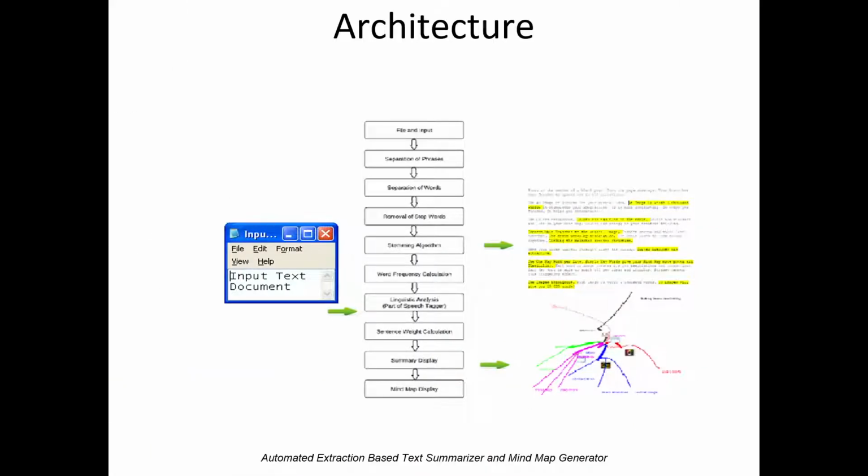Manually constructing mind maps requires thorough reading and good understanding of the given text, but this takes much time and effort to draw elegant and expressive mind maps. The current project is an attempt to automatically summarize a given meaningful text document and generate a mind map out of the summarized document.